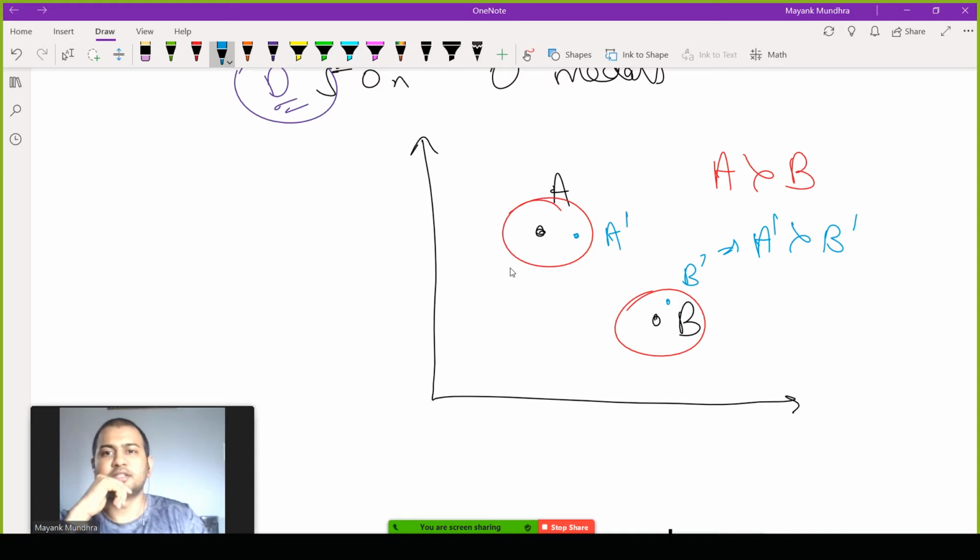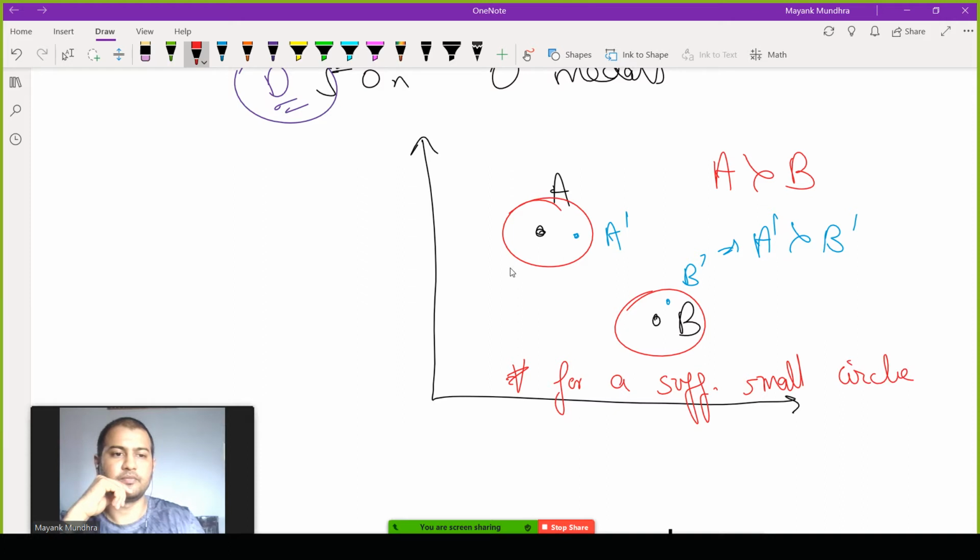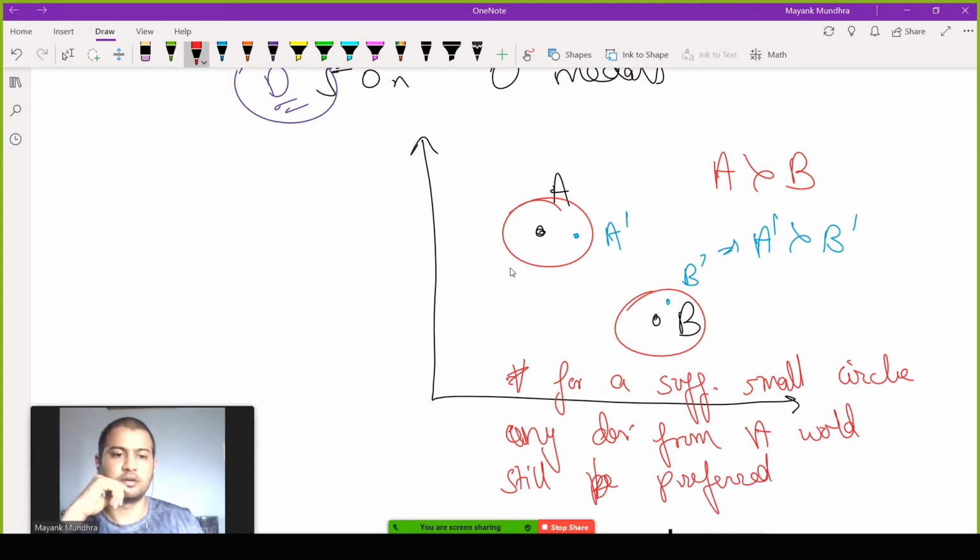This circle must be sufficiently small. So for a sufficiently small circle, any deviation from A would still be preferred to any deviation from B.